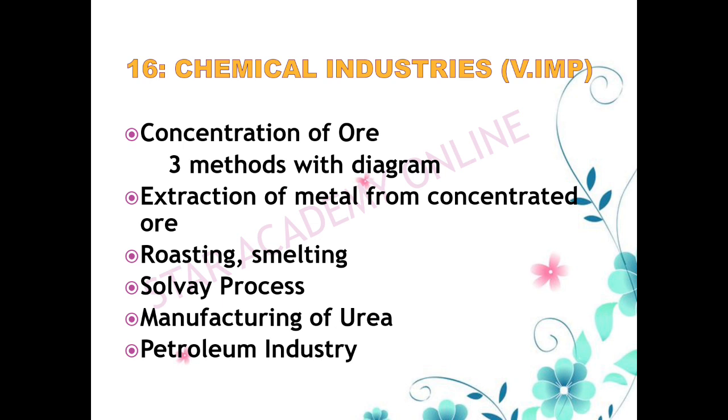Chapter 16, chemical industries. This is the chapter that is usually ignored by students, and then the students who ignore it afterwards regret ignoring it. So please do not ignore this chapter. It's very important. Now out of this chapter you can be asked about concentration of ore, and there are 3 methods which are given along with diagram.